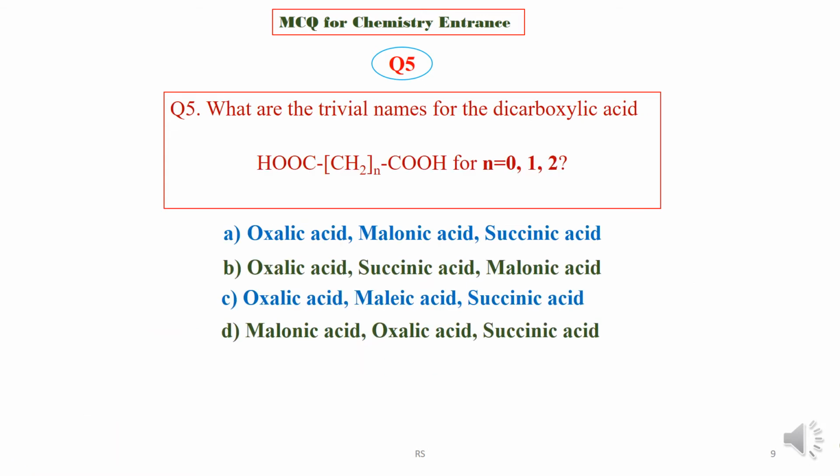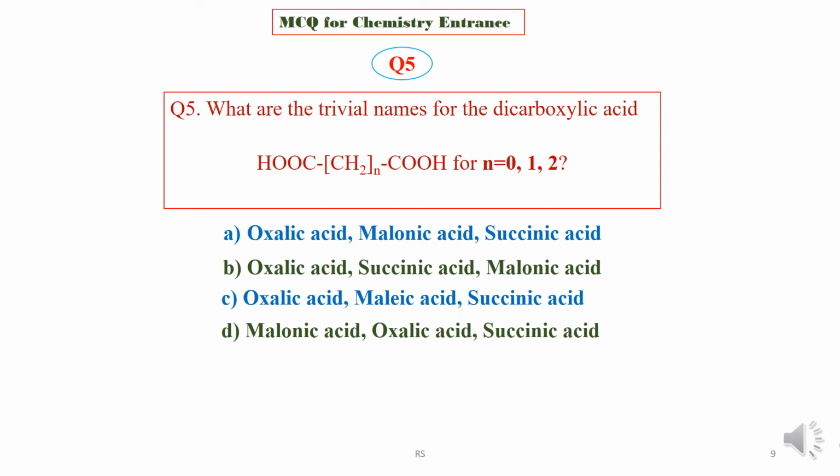Question 5. What are the trivial names for the dicarboxylic acids COOH, (CH2)n, COOH for n equal to 0, 1 and 2? There are 3 names: oxalic, malonic, succinic. These combinations are there. You have to find the correct order for n equal to 0, 1 and 2.